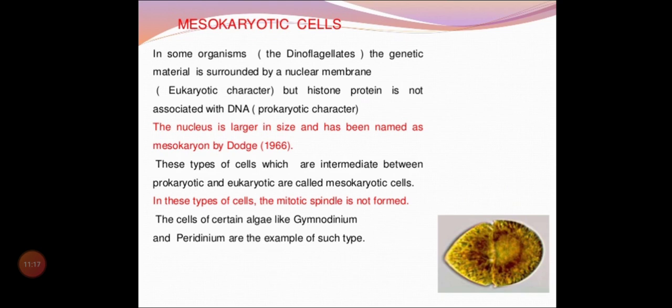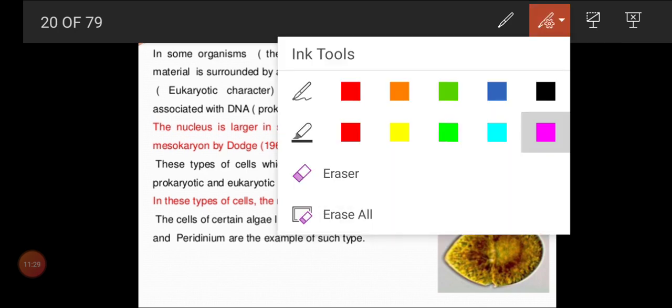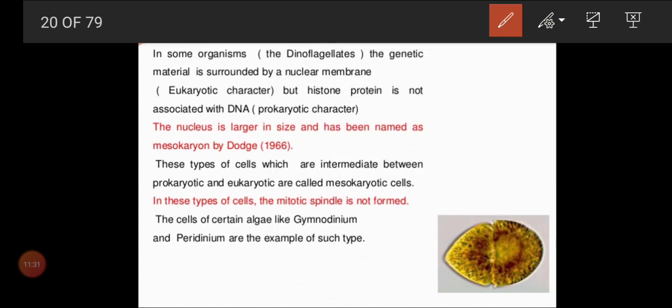Next, we'll see mesokaryotic cells. As I explained, an example for a mesokaryotic cell is the dinoflagellate, and there the genetic material is surrounded by a nuclear membrane. But what is absent here, children? No histone protein. That's why they have been kept between prokaryotes and eukaryotes. So no histone protein, and the nucleus is very large. And this mesokaryon was introduced by Dodge. Dodge et al., only in 1966, gave this new category, mesokaryotes.